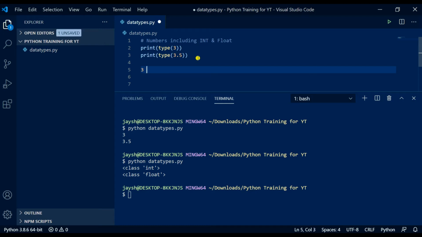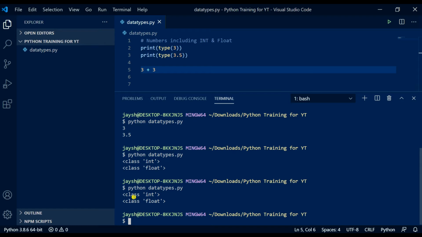So what if we did 3 plus 3 in Python? What would you expect to see down here if we run it? Now, remember how we got these to show on the terminal? So I've done Control S to save it. Let's run it and see what we get. So all we're seeing is those data types that we previously did. And if you spotted why, that's great. That's because we didn't print to the console.